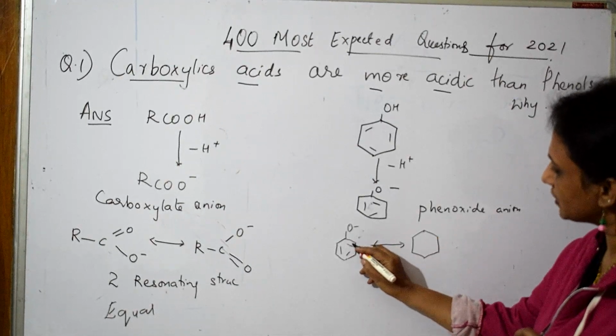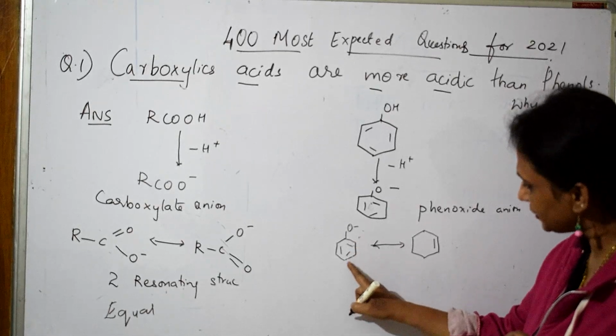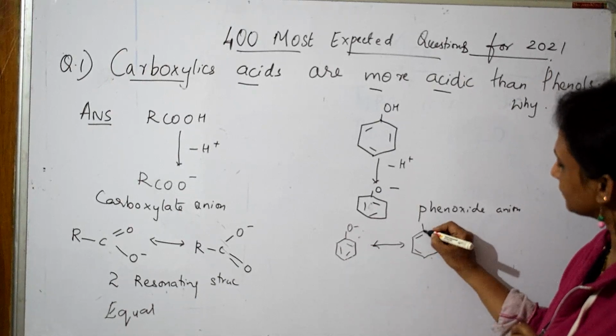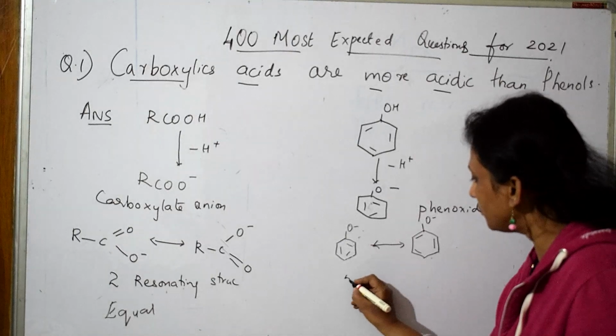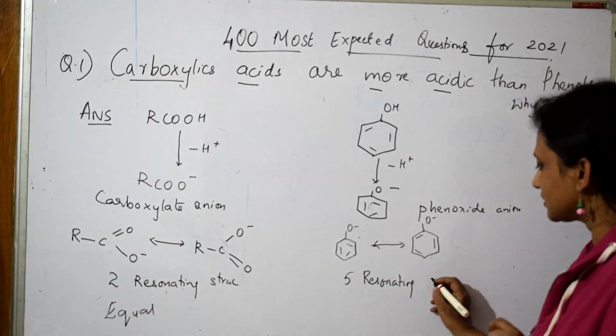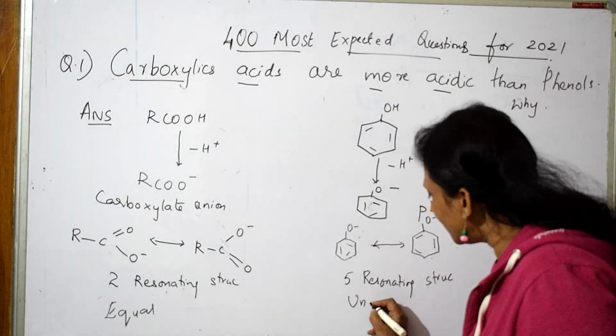The pi bond is between 1 and 2, it will shift here, the pi bond is between 3 and 4, it will shift here, the pi bond is between 5 and 6. In this process, it's going to form 5 resonating structures, and all of them are unequal.